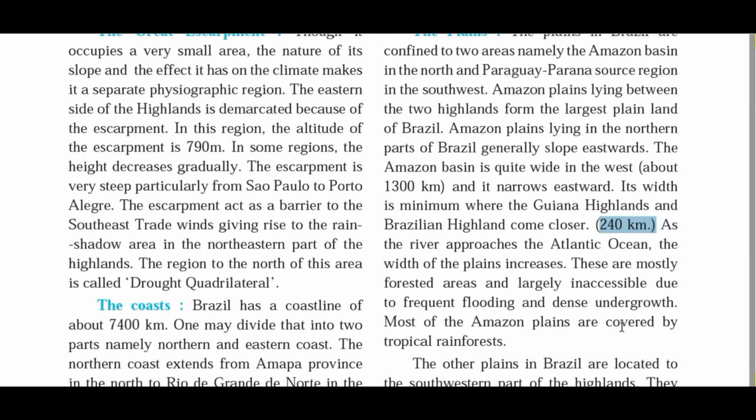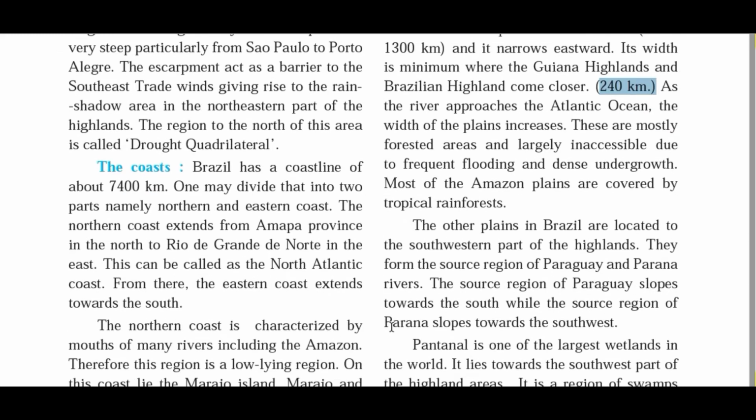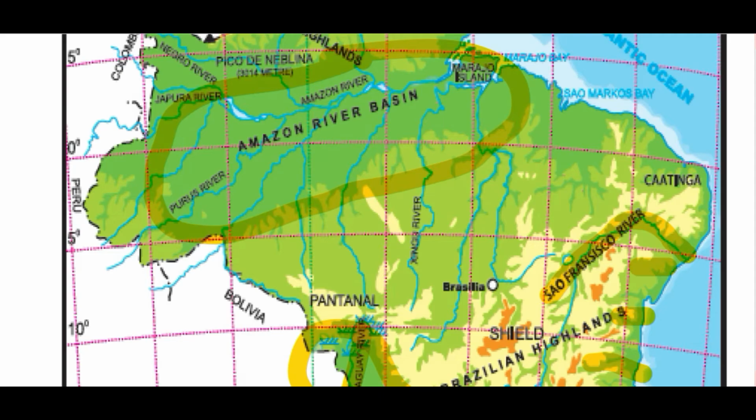Most of the Amazon basin is covered by tropical rainforest. So you can see this particular basin in the northern part of Brazil, and its slope is towards the east, meaning the western part is somewhat elevated compared to the eastern part.